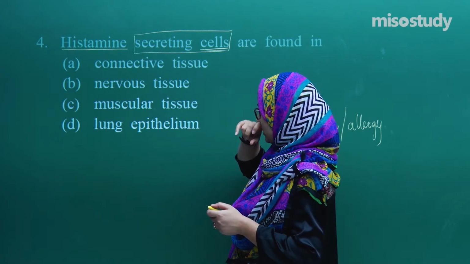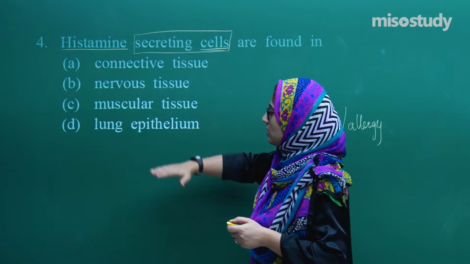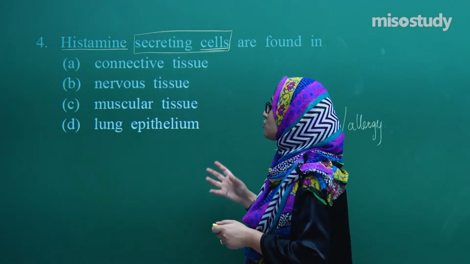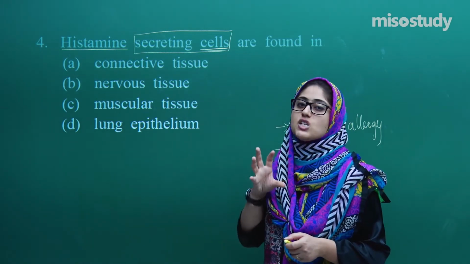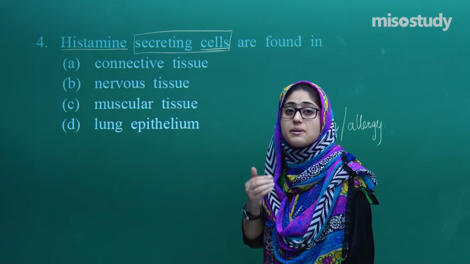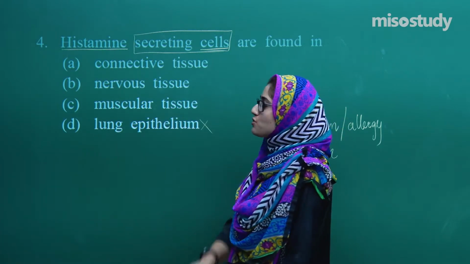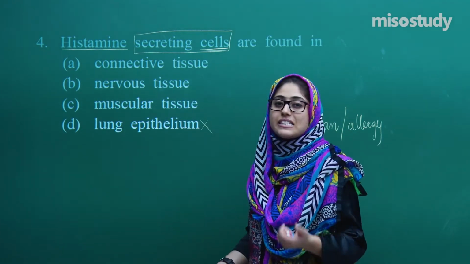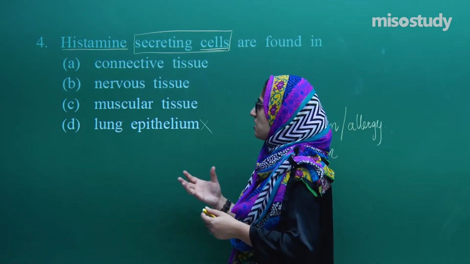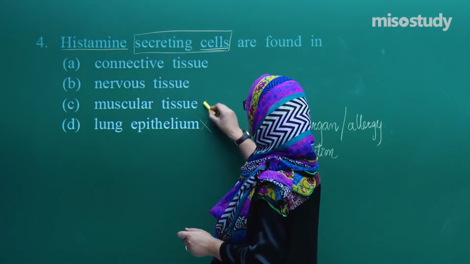Now if we talk about the lung epithelium, let's begin with this option. Lung epithelium does not secrete histamine itself, but it does have receptors for histamine. So this is gone. Now talking about the muscular tissue, they do not have any secreting cells inside them. They are muscle tissue, striated and unstriated. Their function is contraction, relaxation, and so on. So this option is also gone.